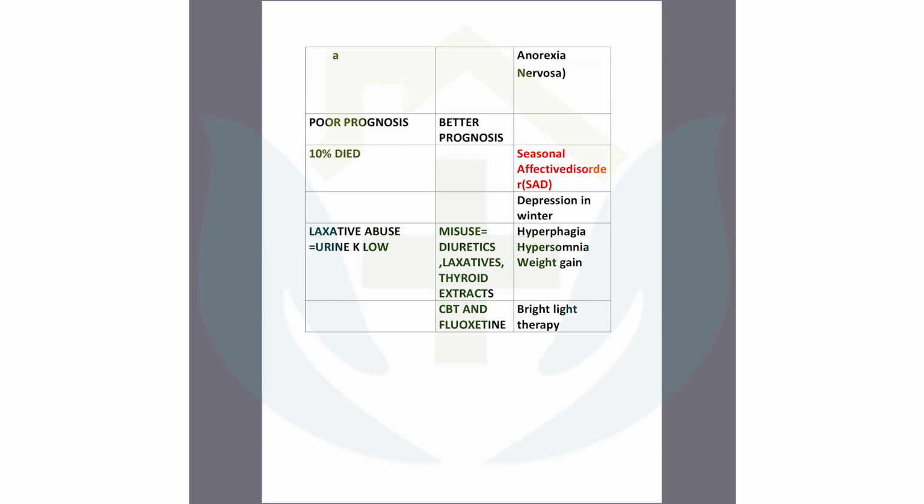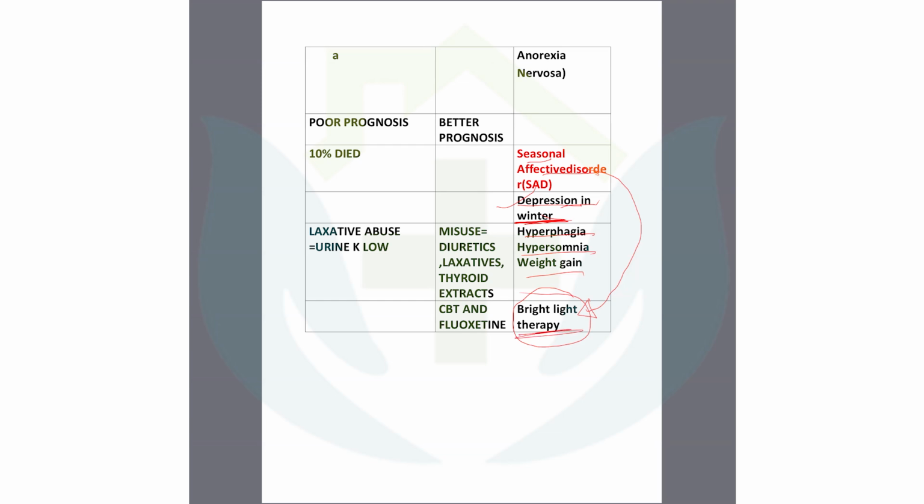Another one is seasonal affective disorder, similar to depression in the winter season. Only in winter season, she or he is in depression. Mostly people in winter-predominant areas suffer from this disorder, with hyperphagia, hypersomnia, weight gain. Look, seasonal affective disorder, what is the treatment? Bright light therapy. You should know clearly about the treatment, that this is the only disorder where we give bright light therapy. So you need to know this treatment.